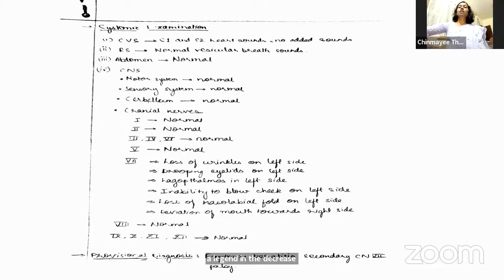Otherwise, there is a lesion in, or decreased sensitivity of, the fifth cranial nerve. One thing that you have to keep a note of is that you have to check both the eyes with different cotton wisps, or you have to check the normal side first and then go to the other side. Because if you check the infected side and use the same wisp on the other eye, you may spread the infection. That is one thing.